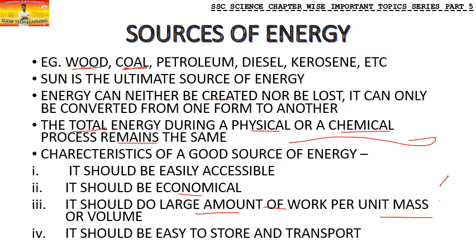Secondly, last thing is, it should be easy to store and transport. It should be very easy to store also, because if you want to keep it in abundance, we need to have enough storage facilities. If you want to take it from one place to another, there should be proper transportation facilities available for that particular source. For example, wood can be stored, it is easy to store wood, while for coal there are not good storage facilities. So if you compare these two, wood becomes a better source of energy.